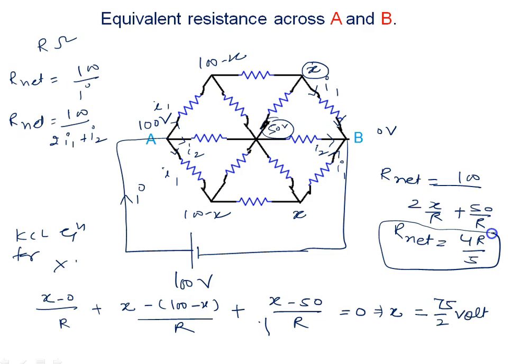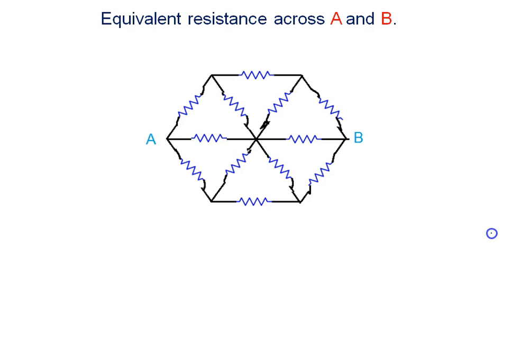Okay, but I will explain one more way, as I discussed in the capacitor chapter. Here across A and B, we observe there is a perpendicular axis symmetry. It means I can assume this is the mirror and this is the mirror image. In the capacitor chapter I told you, when you get such a situation, we neglect all the resistance which are on this path. Here no resistance is connected. Second thing we say, on this path potential is same everywhere.